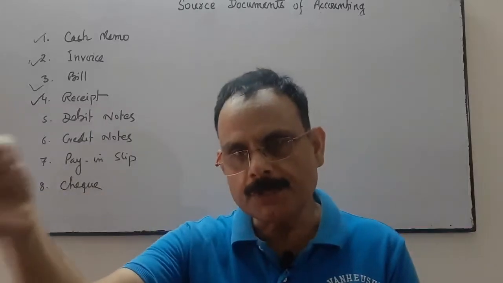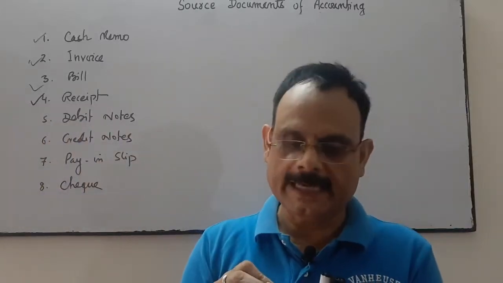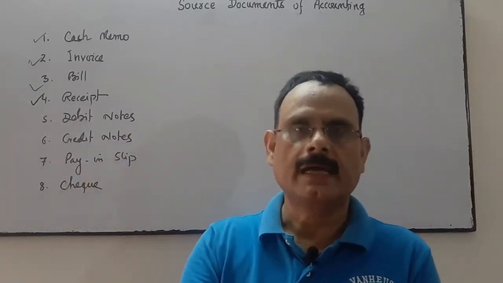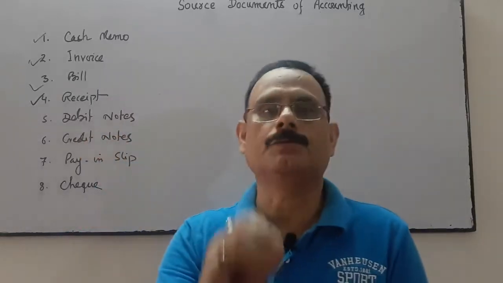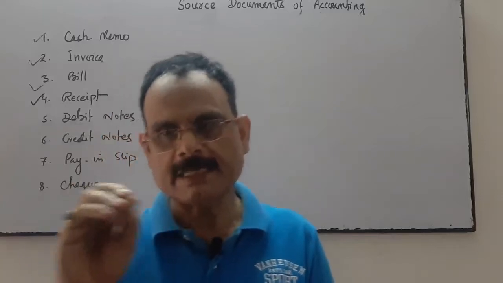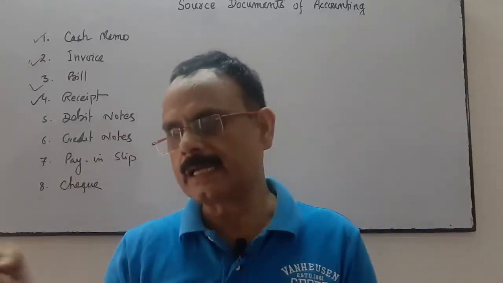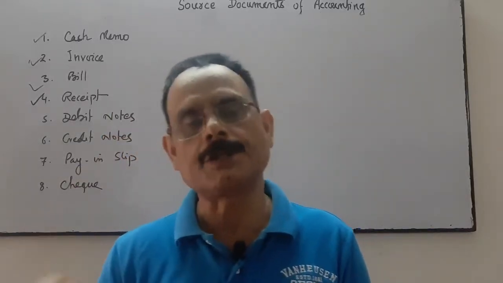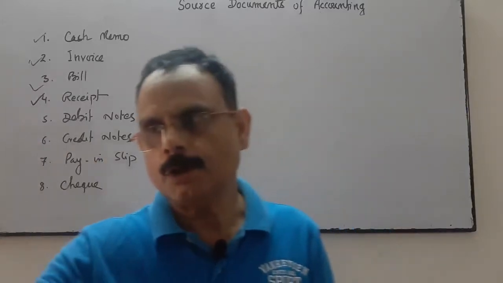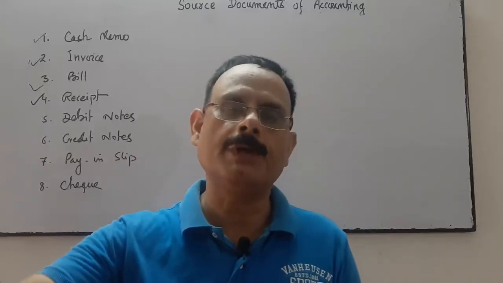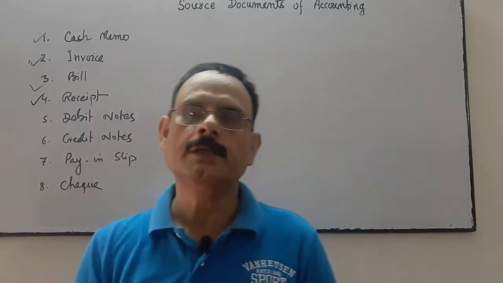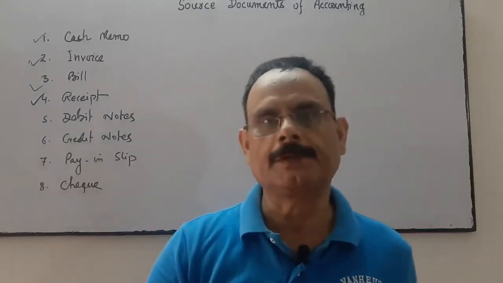The party will give me the receipt against that payment as evidence that on this date you have paid the amount. Date is this, amount is this, who has collected, signature of the concerned cashier or accountant. So he will give me the original copy, and duplicate copy will be retained by the person to whom I have made the payment.